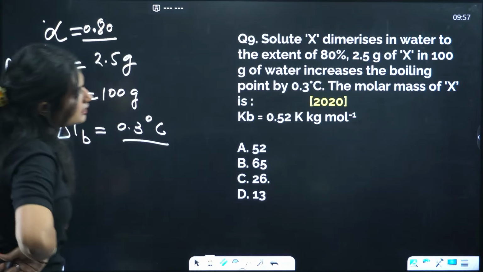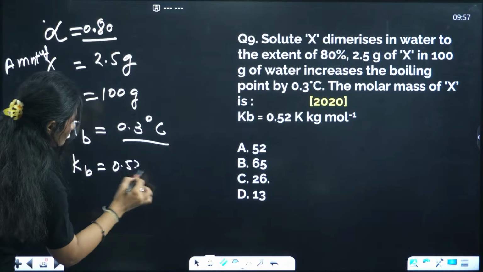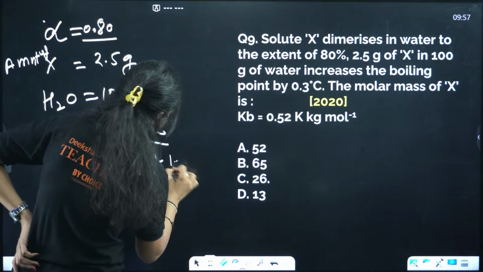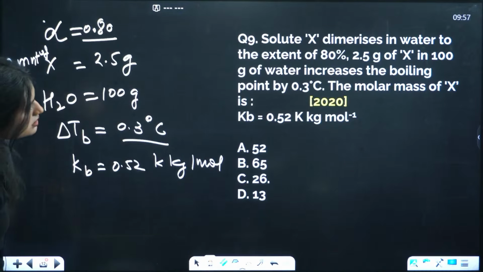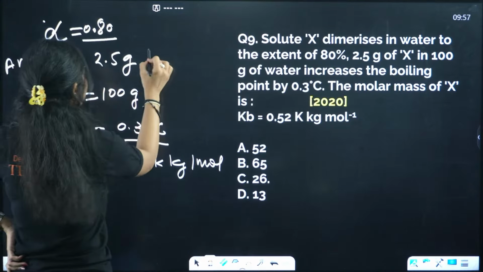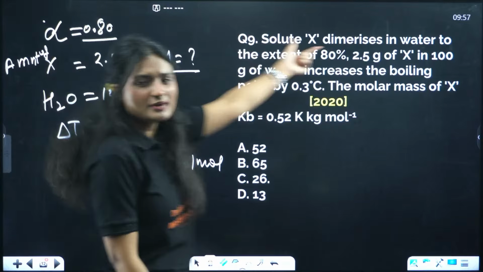Kb is also given, 52 Kelvin kilogram per mole. We need to find the molar mass of X, molar mass of the solute.